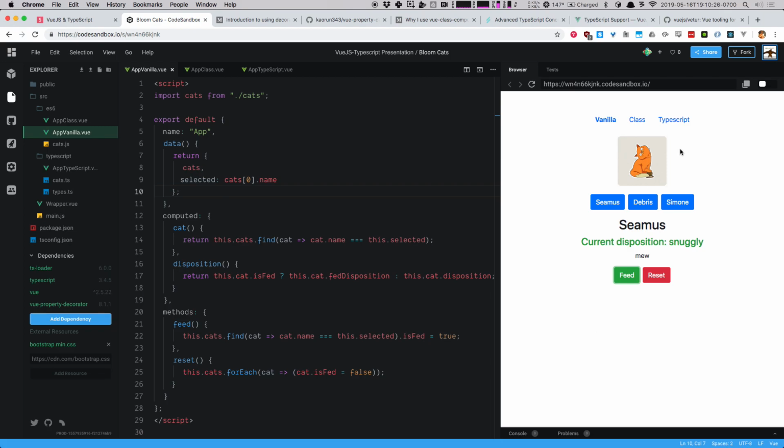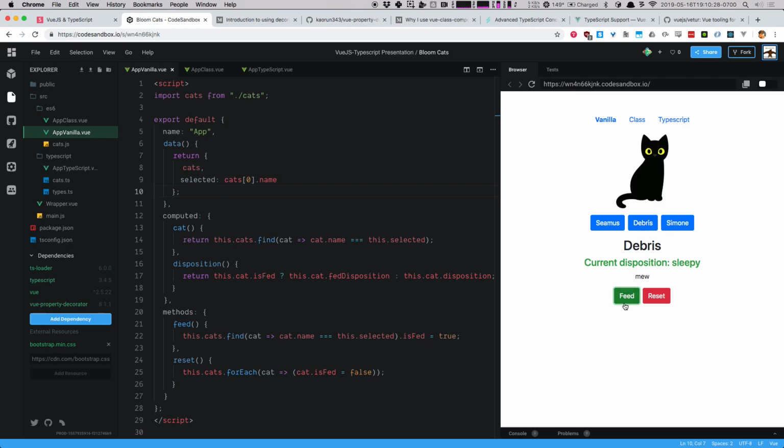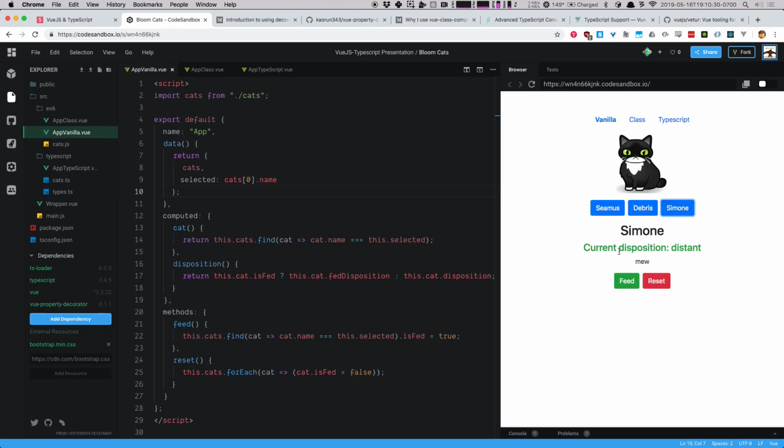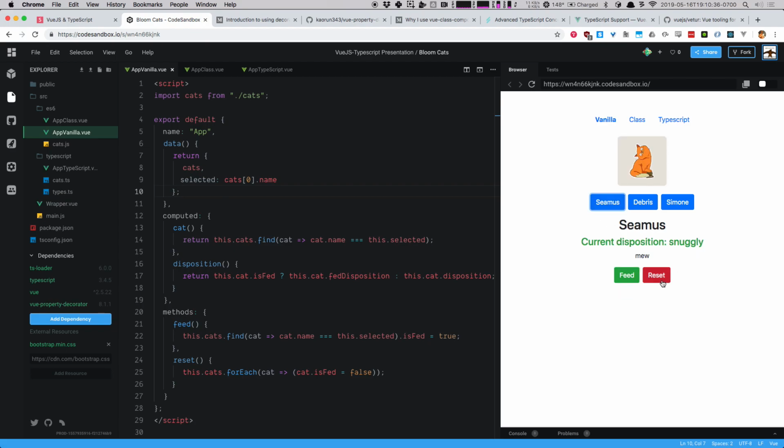And now we're going to go over to Debris. We're going to feed Debris. Okay, he gets sleepy. And then Simone, when we feed her, she likes to throw up, so she's now surly when we feed her. But I can reset all of their states, and we're back to a reset state. Okay, so that's our very, very basic application. It's reading some data. It's going to give us some UI interactions that we're going to mess with, all right?